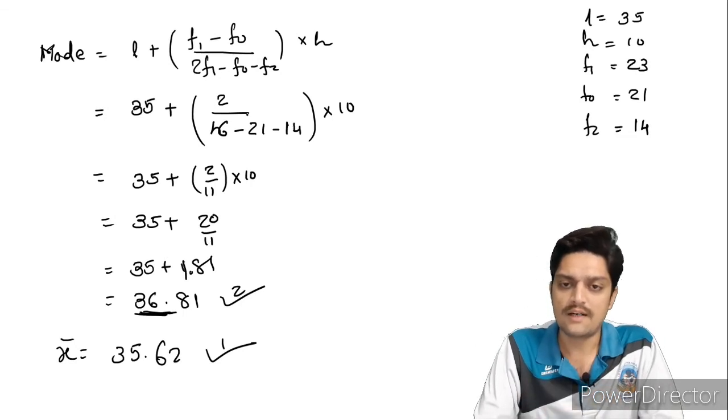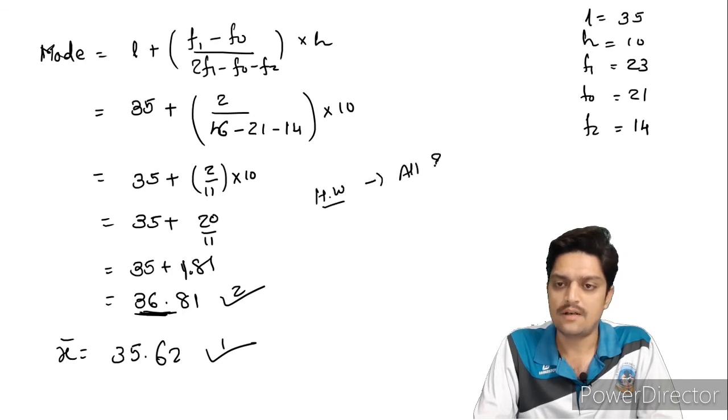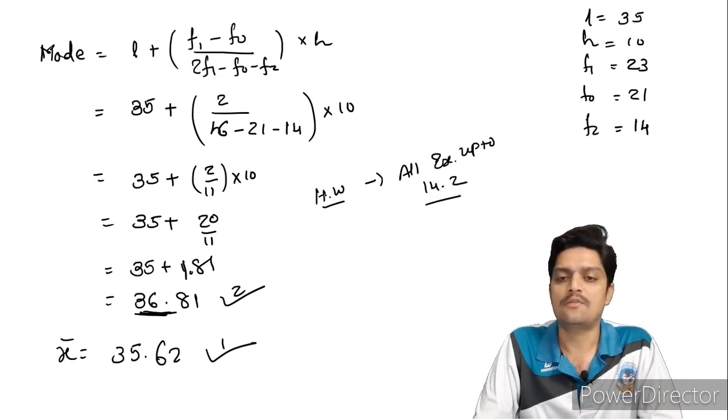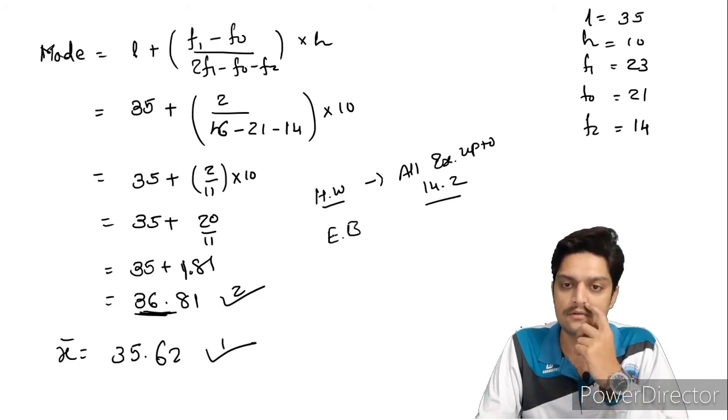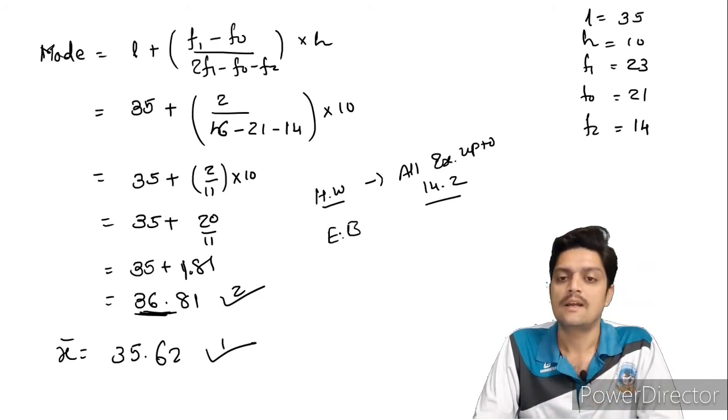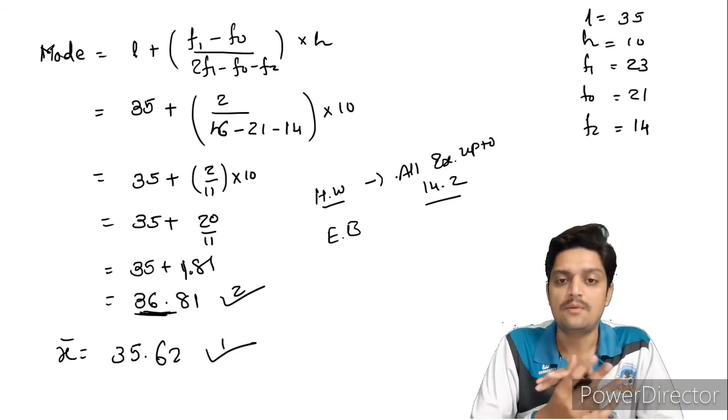Now homework, let me write. Homework: all examples up to 14.2. You have to write in the example book. All examples up to 14.2 you have to write in the example book.